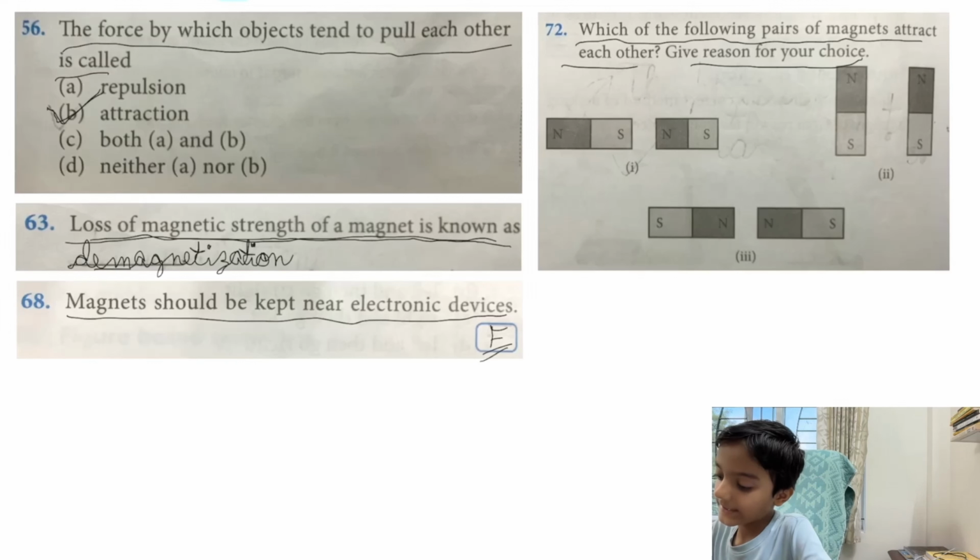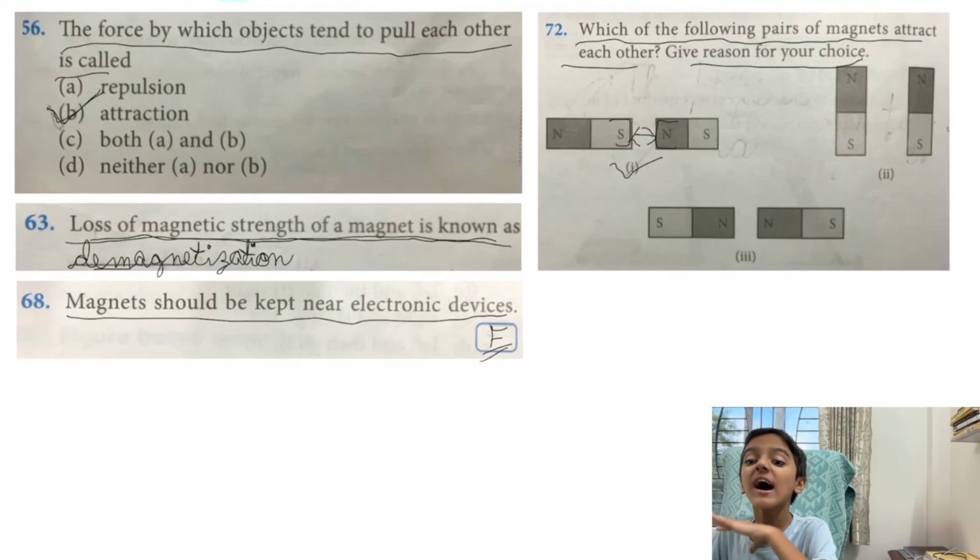Here look. Here the south pole of a magnet is facing towards the second magnet. And here the north pole of the second magnet is facing towards the first magnet. So south and north are unlike poles. So this option is correct because unlike poles attract each other. Let's check the wrong options also, how they are incorrect.